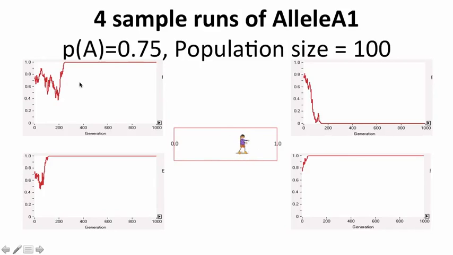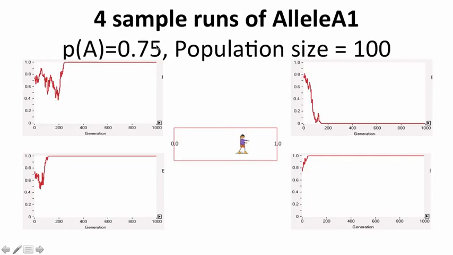Again, 3 out of 4 times it's bebopping around there. 3 out of 4 times it ends up hitting 100%. 1 out of 4 times it actually bebops far enough down that it hits 0%. I actually didn't manipulate the data. I just ran this as the same 4 sample runs, and this is actually what it came out with. So as you can see, this probability of eventual fixation is equal to the allele frequency.